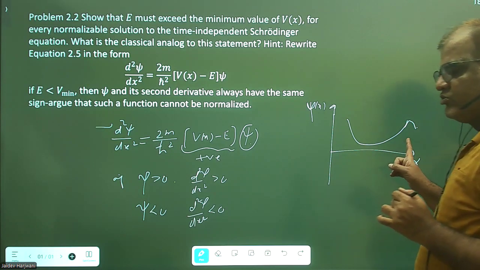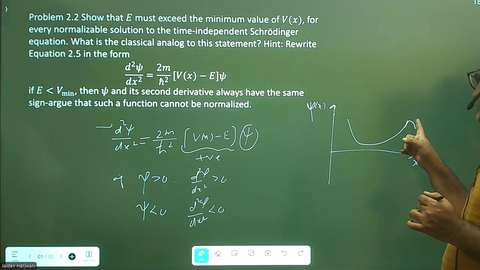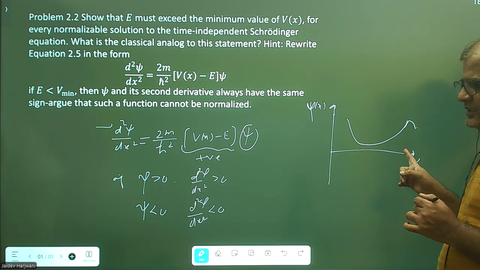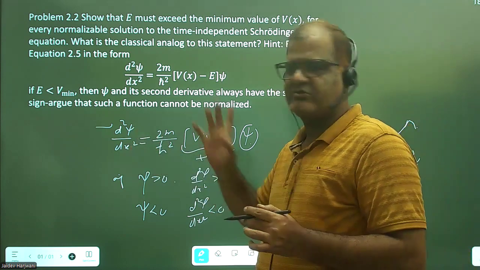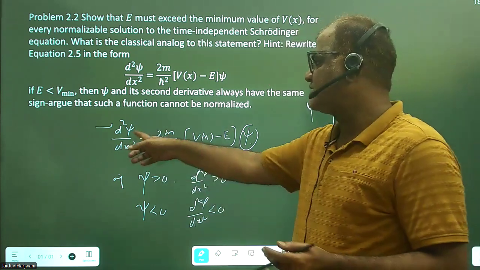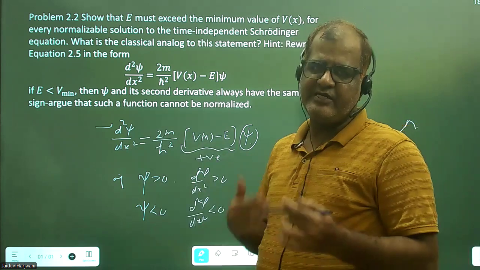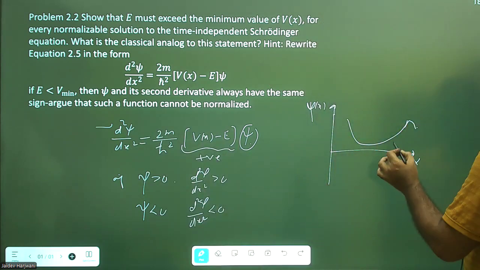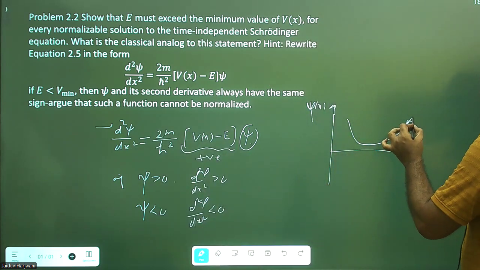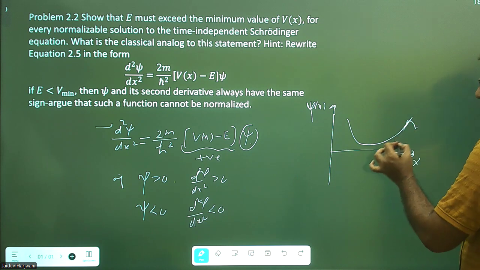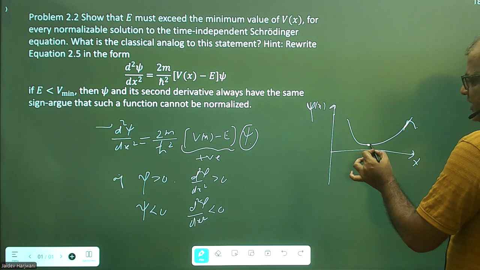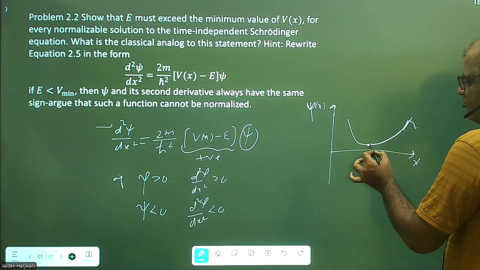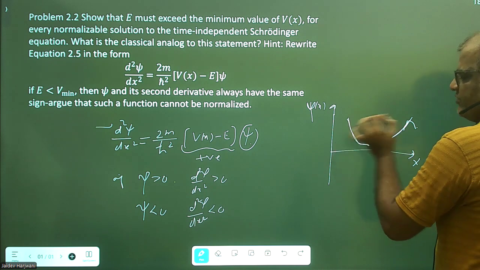It will always move away from the axis. If it wants to come down towards the x axis, then because psi is positive, d2 psi upon dx square should be positive. This is the slope of slope, and it is positive. So the psi can only go upwards. It cannot come down if it is positive. If it starts somewhere positive, it can only move away from the x-axis upwards.